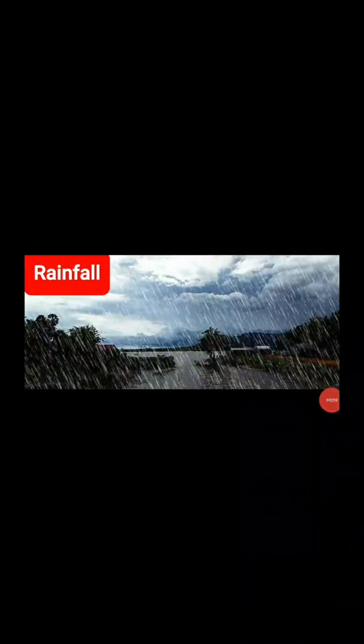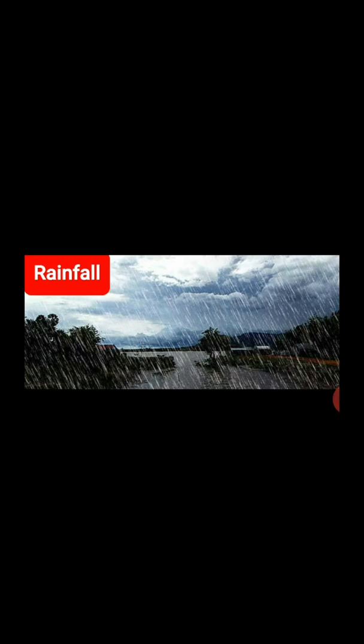The fifth factor that determines the climate of a place is the rainfall. The places which receive heavy rainfall have mild temperatures, which means the climate is neither too hot nor too cold.